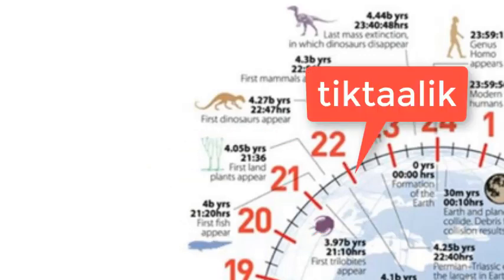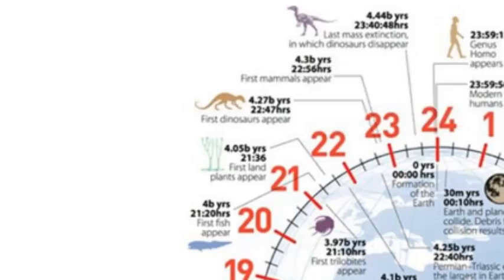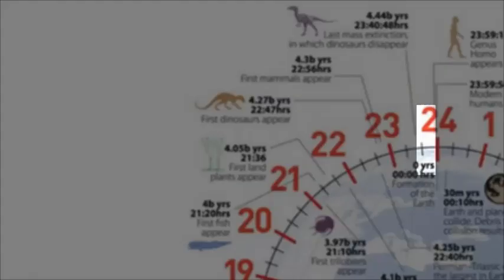Tiktaalik moves onto land around 10 p.m. The Permian extinction, the Great Dying, occurs just before 11 p.m. And dinosaurs evolve and diversify into niches until the Cretaceous extinction event, which would happen around 11:30 p.m. Birds and mammals expand into those niches, so all life that we're familiar with appeared in the last half hour of this 24-hour clock.